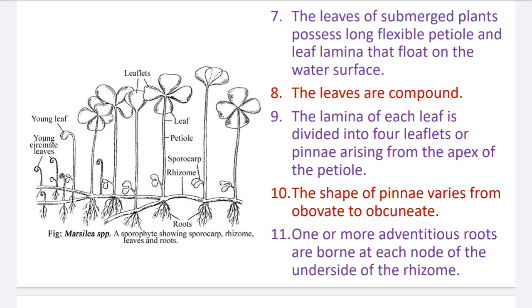Number 11. One or more adventitious roots are borne at each node on the underside of the rhizome. At the base of the rhizome, as we already discussed, on the lower side they produce adventitious roots.